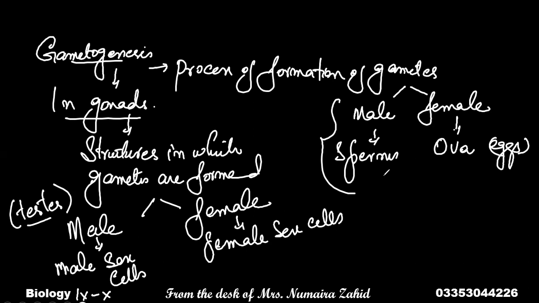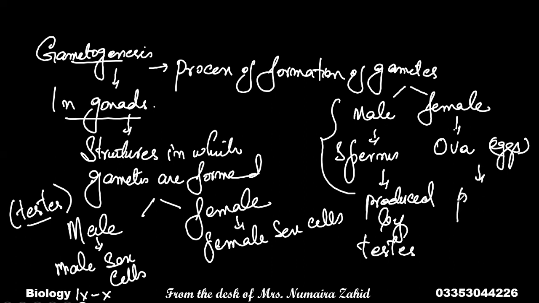And the female gonads are called ovaries. So ova or eggs are produced by ovaries, right? They are found in the lower abdominal region.